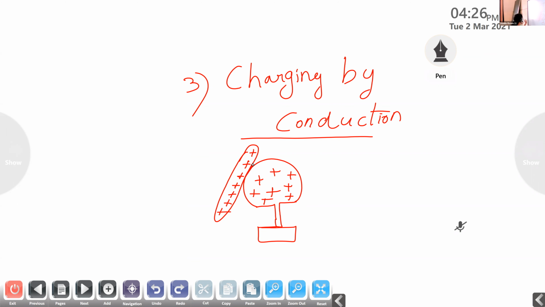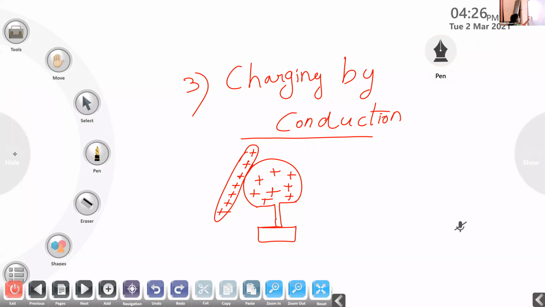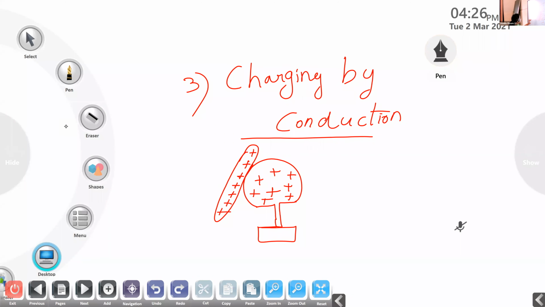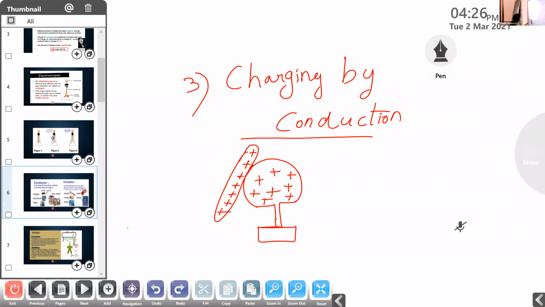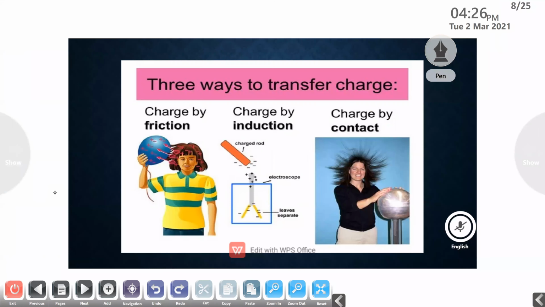Is it clear? So what are the three methods of charging that we are discussing here? Anthony, sorry, Achyut. What are the three methods of charging? Ma'am, friction. Yes, charging by friction, charging by induction, and charging by contact. Charging by contact is known as conduction. Okay, very good.